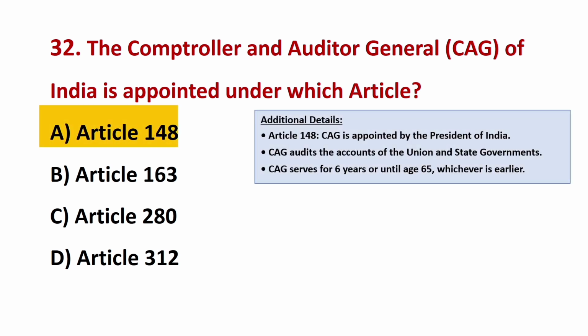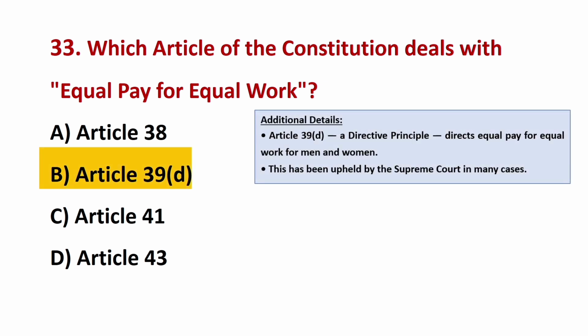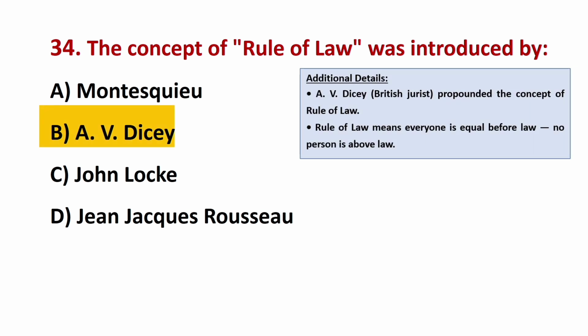Article 148. Which article of the Constitution deals with equal pay for equal work? The correct answer is B. Article 39. The concept of rule of law was introduced by? The correct answer is B. A.V. Dicey.